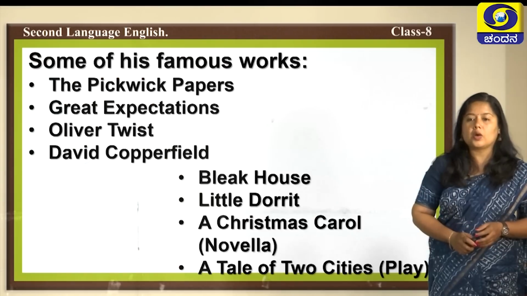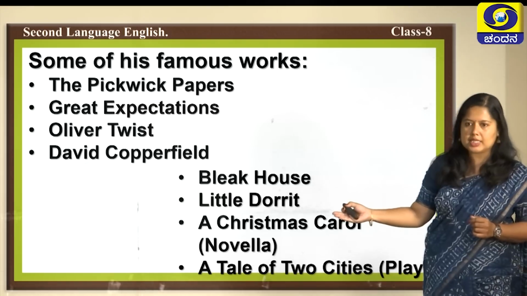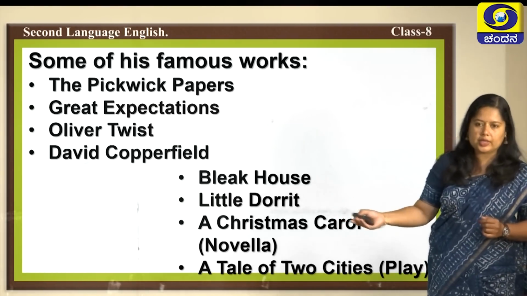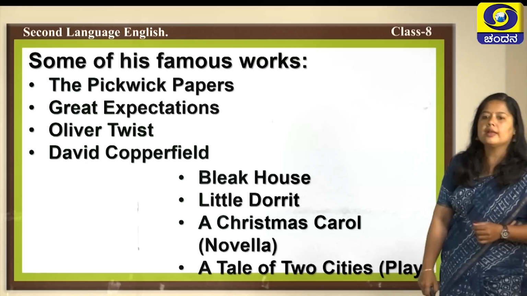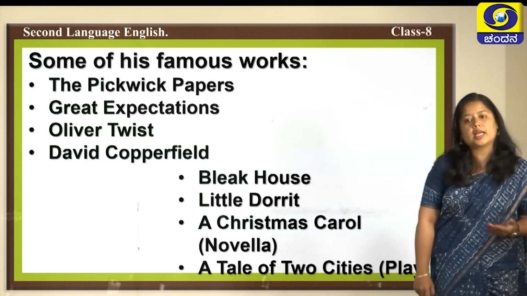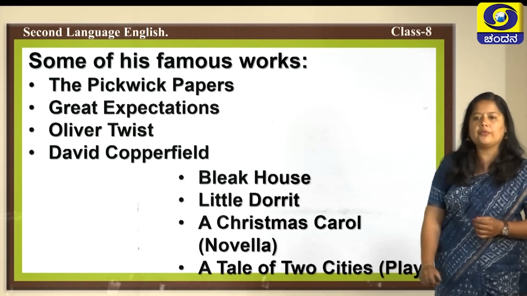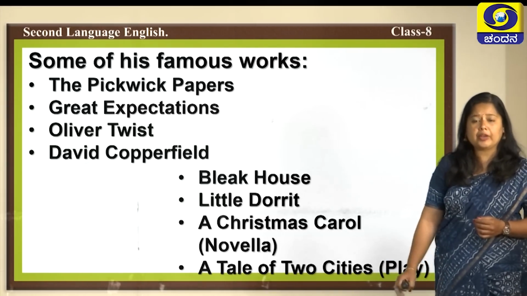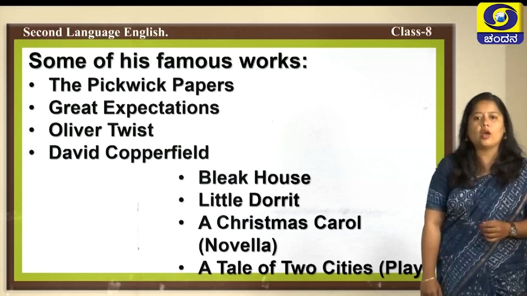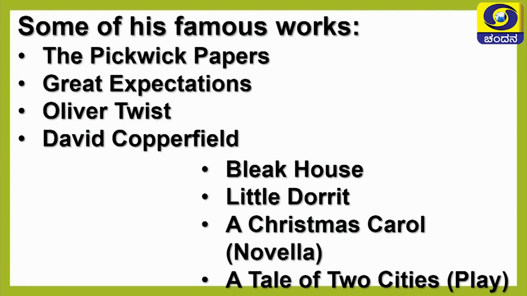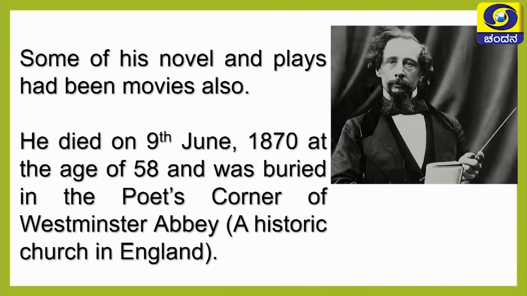So, this is all about his work, and I have listed down some important works of Charles Dickens for your information. There are many more that can be learnt later or on your own. So, some of the names are like this: The Pickwick Papers, Great Expectations, Oliver Twist, David Copperfield, Bleak House, Little Dorrit, A Christmas Carol, A Tale of Two Cities. It is a play, that means a drama. Some of his novels and plays had been movies also.